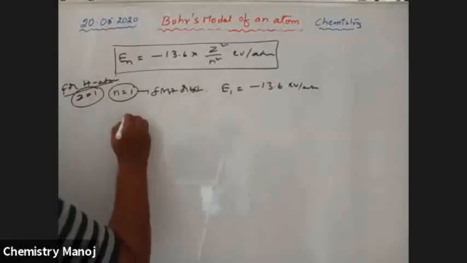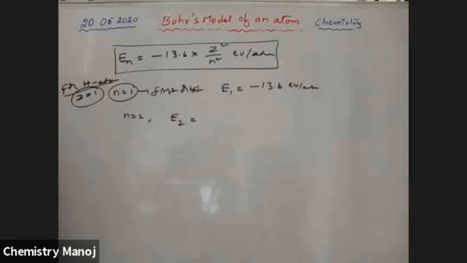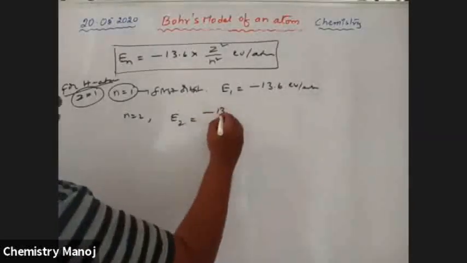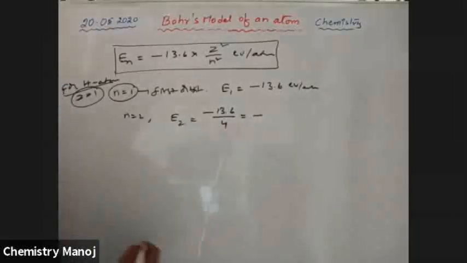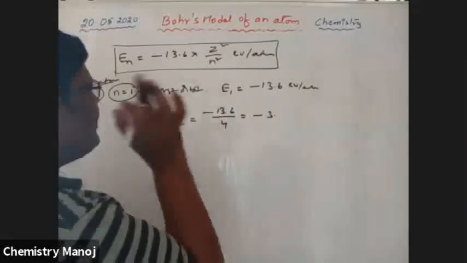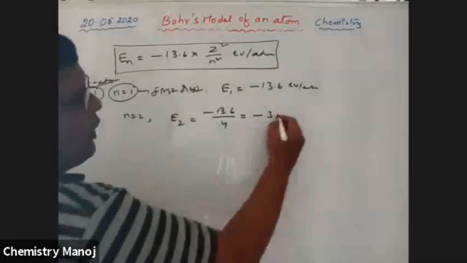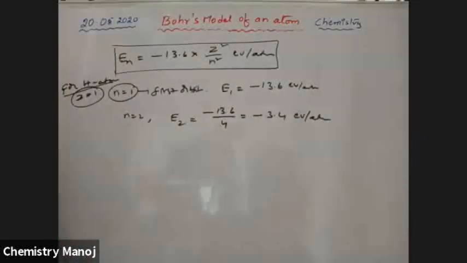Now n is equal to 2. Energy of second orbit, E2, is minus 13.6 by 2 square, that is 4, which is equal to minus 3.4 electron volt per atom.